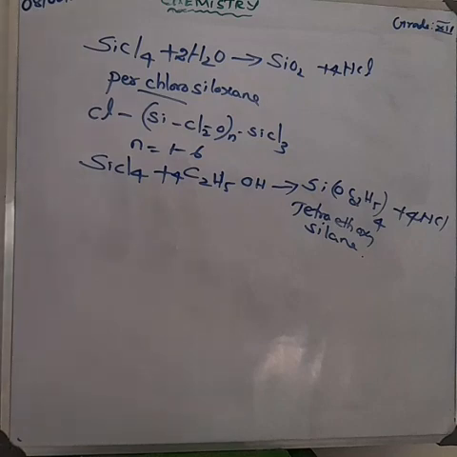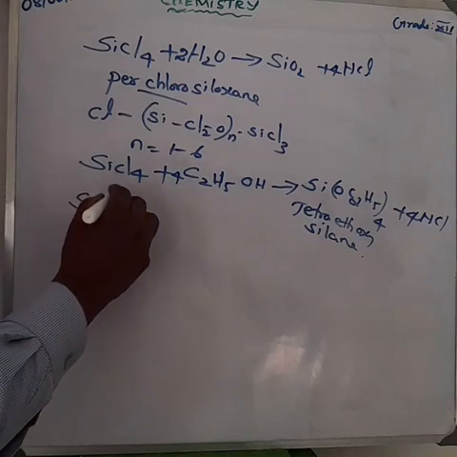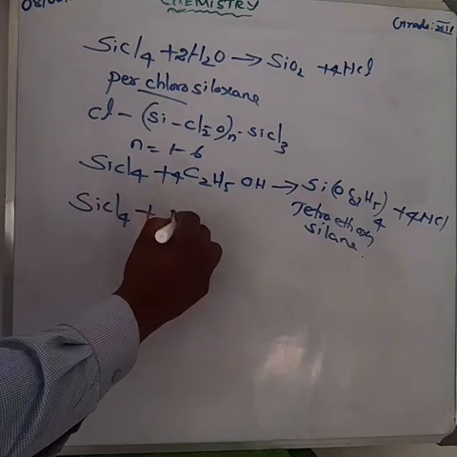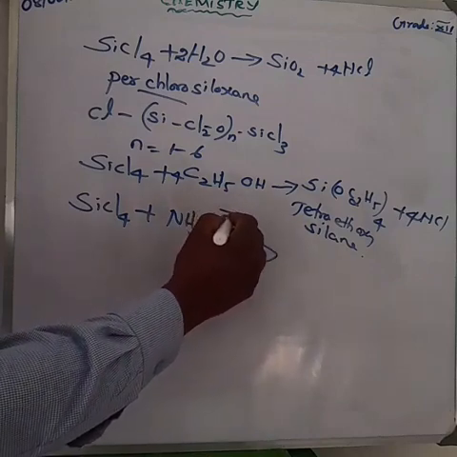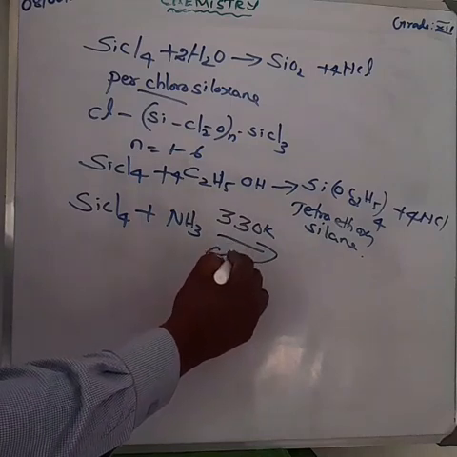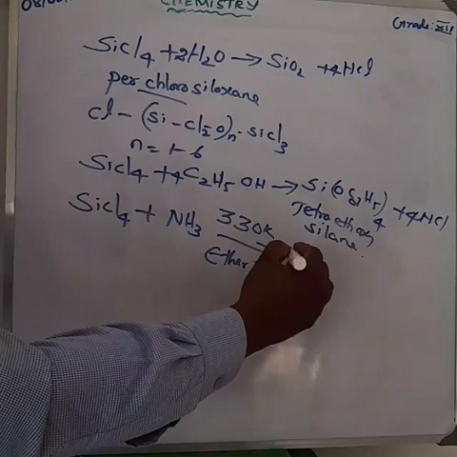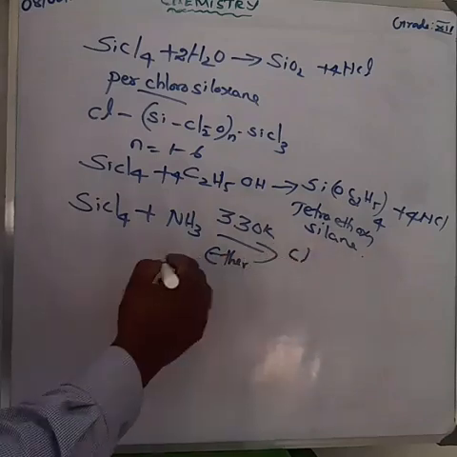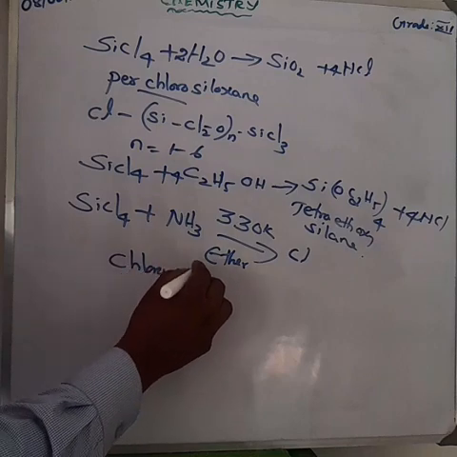The equation is balanced. Next one, silicon tetrachloride reacts with ammonia. Ammonia, all of you know the formula, NH3, and the temperature we apply is 330 Kelvin, in the presence of ether. We get one product called chlorosiloxane.